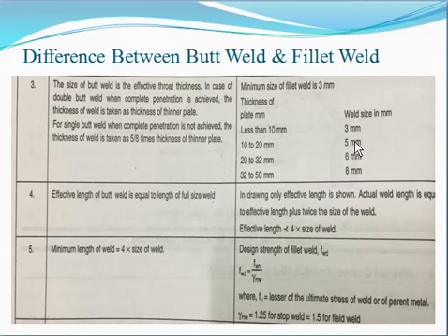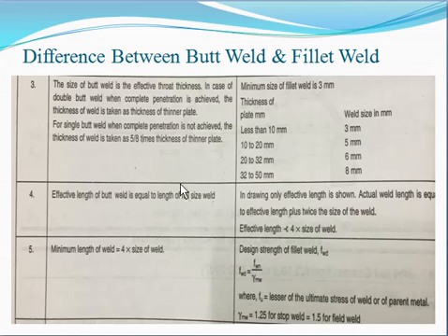This is the minimum size, and the maximum size, if a square edge is there, is equal to the thickness of the thinner plate minus 1.5 mm. This is given in the IS code, in clause number 10.5, page number 78. You are having IS codes, so you have to read clause number 10.5 and read all the things on that.